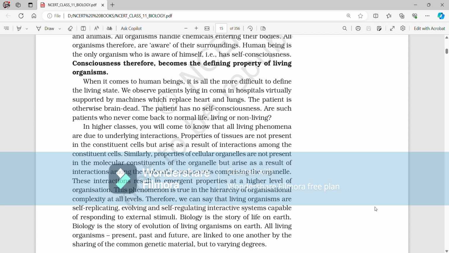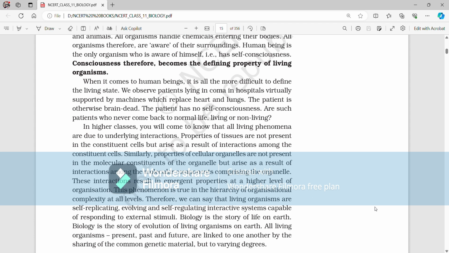In higher classes, you will come to know that all living phenomena are due to underlying interactions. Properties of tissues are not present in the constituent cells but arise as a result of interactions among the constituent cells. Similarly, properties of a cell or of cellular organelles are not present in the molecular constituents of the organelle but arise as a result of interactions among the molecular components comprising the organelle.